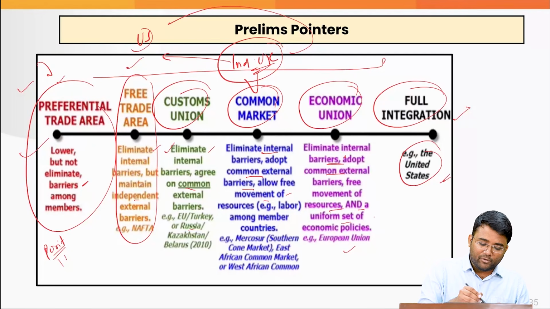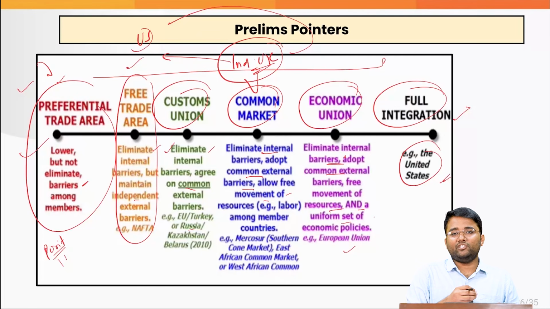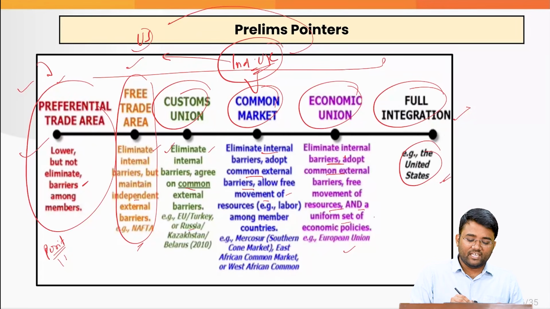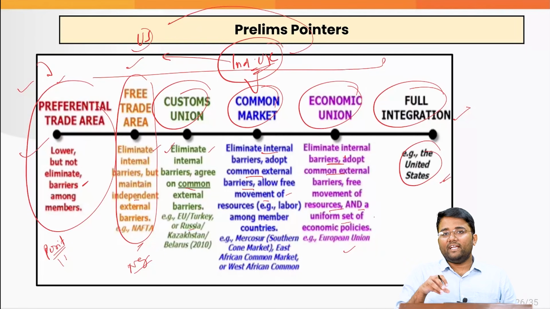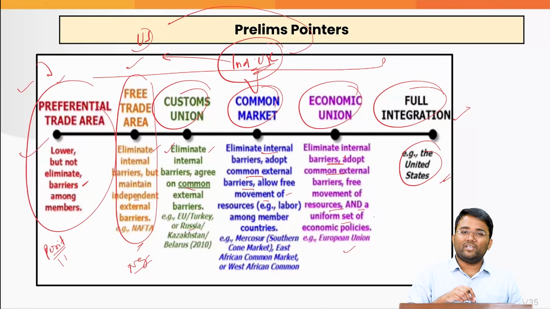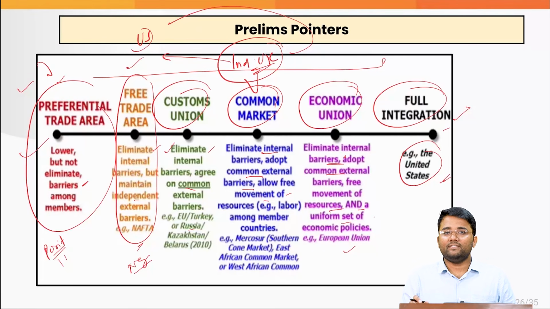Similarly, in the preferential trade area, that is the first stage of integration. Then the free trade agreement, where we keep a negative list, where the free trade agreement will not be applicable on the products that are kept under the negative list. And ultimately, the full integration is reached generally between the states of any one country, that is witnessed in the case of United States, that is full integration is witnessed in US.